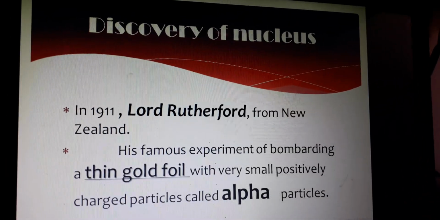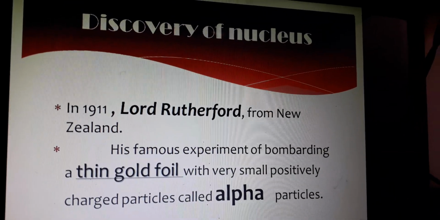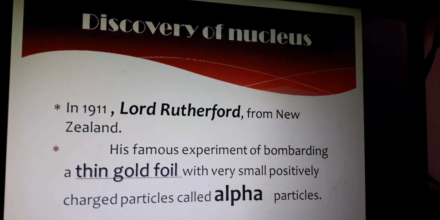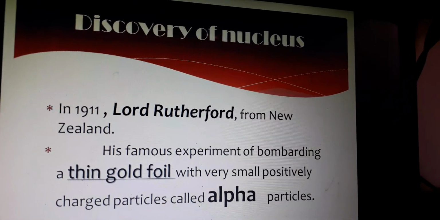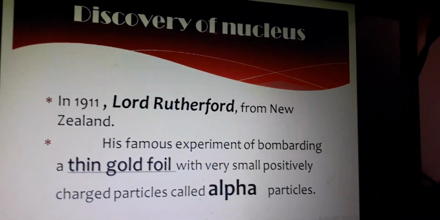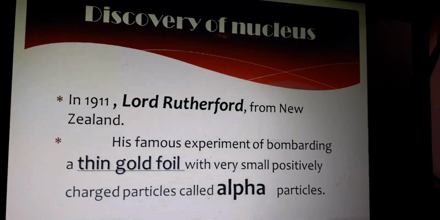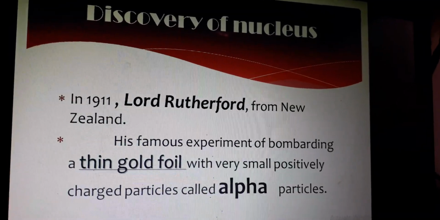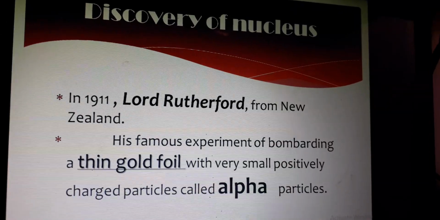In 1911, Lord Rutherford, a scientist from New Zealand, performed his famous experiment of bombarding a thin gold foil with very small positively charged particles. These small positively charged particles are called alpha particles.